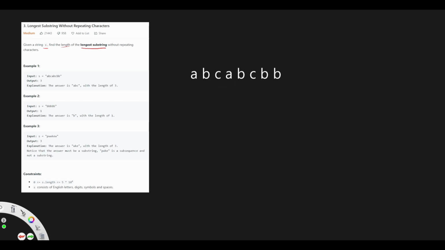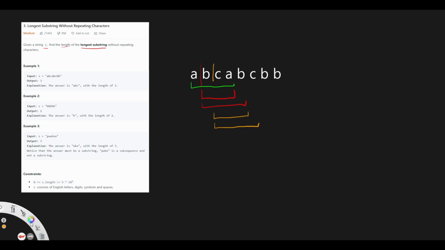What if we start from the first character and go until we find the duplication? And then when we found the duplication, then we can decide where do we want to continue from. So in this case, let's continue from after the first occurrence of the duplication, which is going to be B. We have these 3 characters in the substring already, so let's increase the length of the substring. In this case, we found another duplication, and then we continue the substring from the character after the duplication. We take CAB, and then we increase the length of the substring.